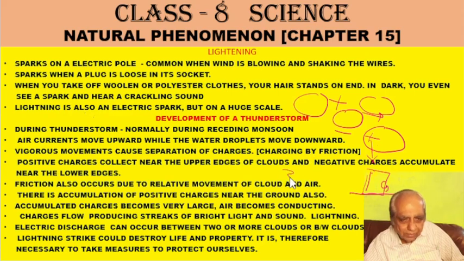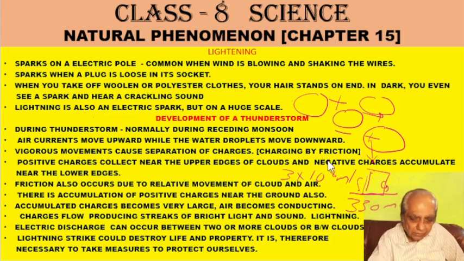Speed of light is 3 multiplied by 10 raised to 8 meters per second, whereas speed of sound in air is approximately 330 meters per second. So see the huge difference. So that is why there is a delay in hearing the sound of lightning, and you see the light first. Is it all right?